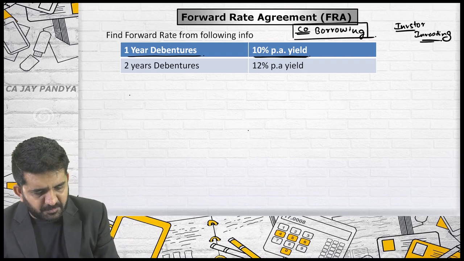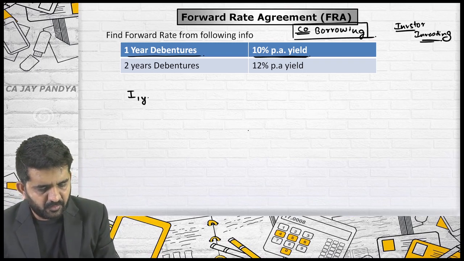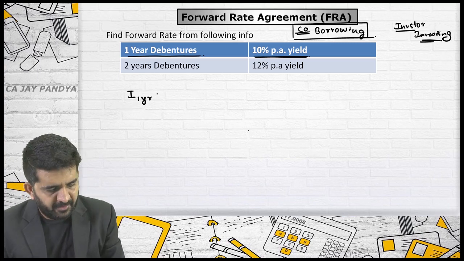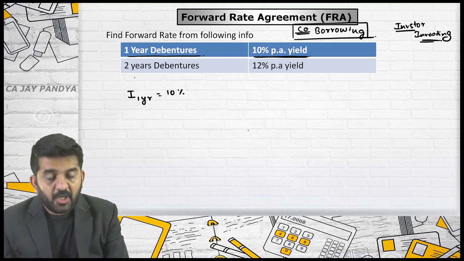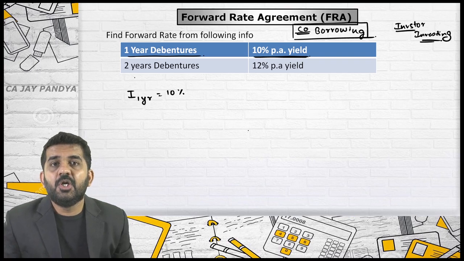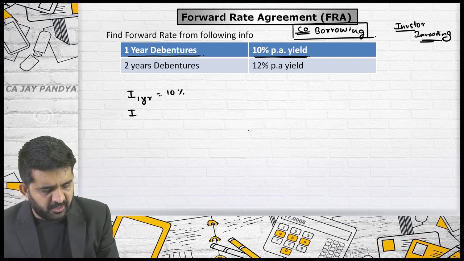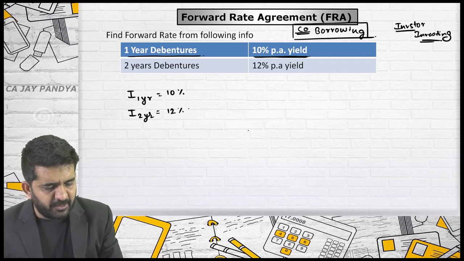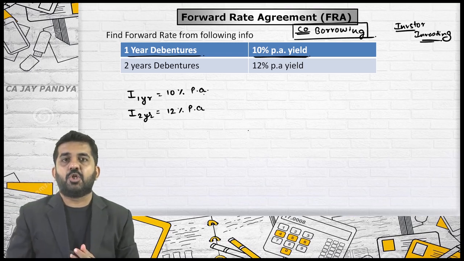Now, what does this mean? Try to understand. The interest rate for 1 year is equal to 10%. If you issue the debentures for 2 years, your borrowing rate will be 12%. So the interest for 2 years borrowing will be 12% per annum. This is also per annum.